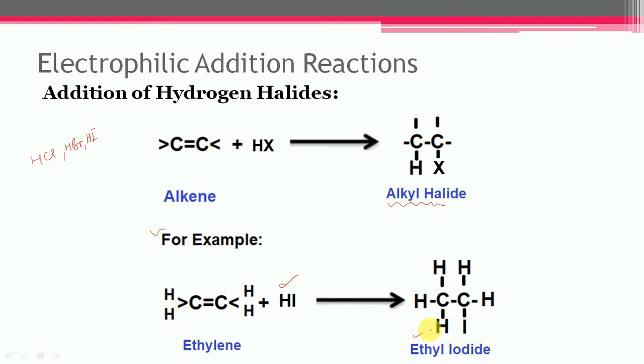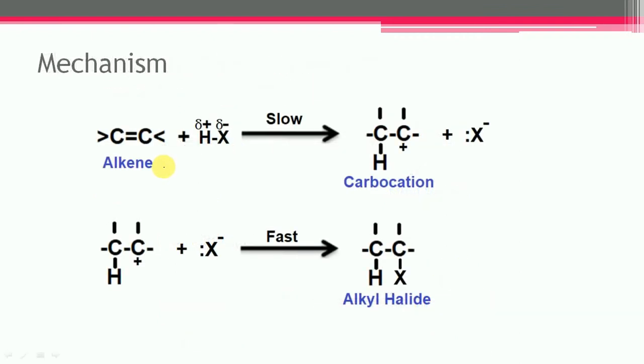So let us see the mechanism of this addition of hydrogen halides. This reaction is called electrophilic addition, and it occurs in two steps. Step number 1 is the slow step, and it controls the overall rate of the reaction.